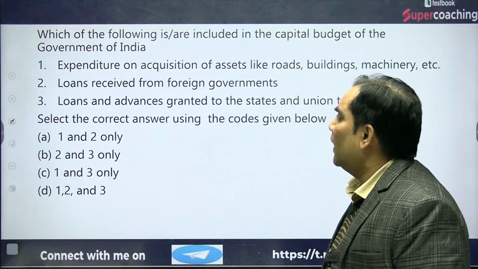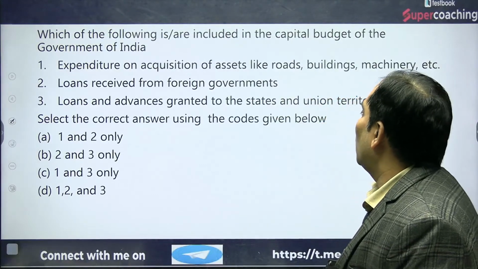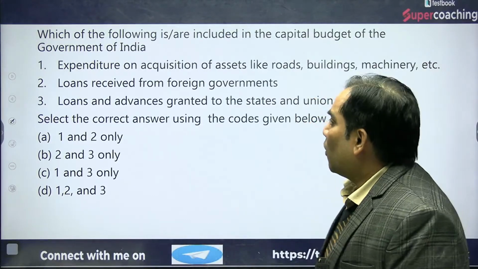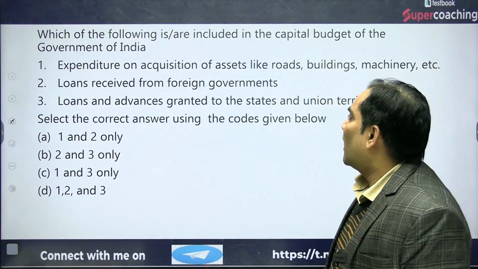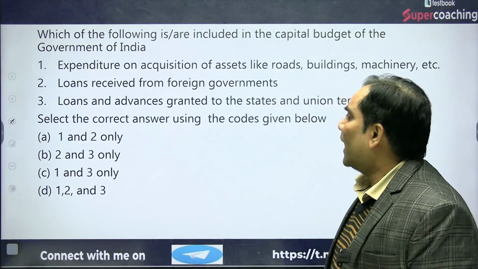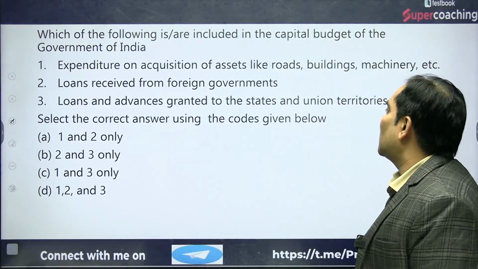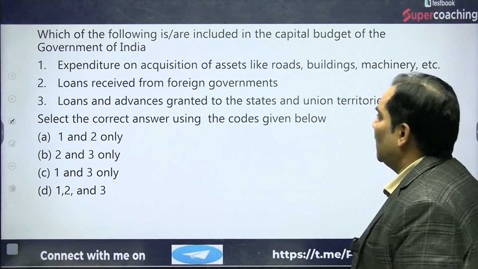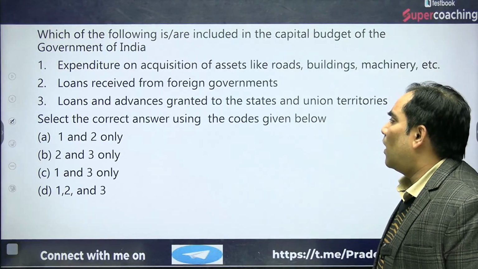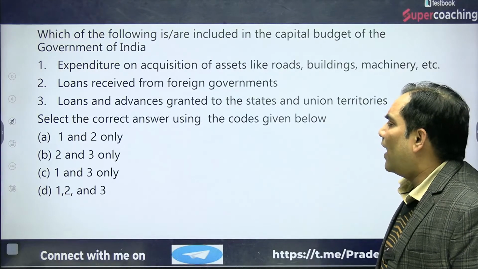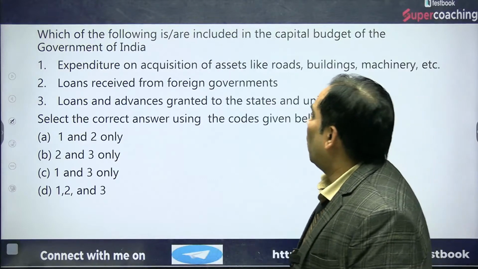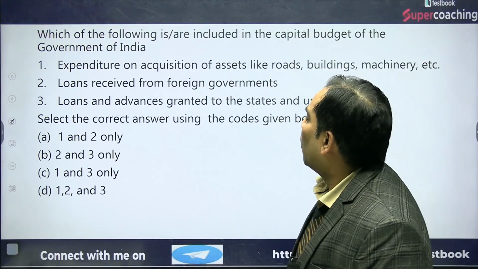The very first question is, which of the following is or are included in the capital budget of the Government of India? The first statement is expenditure on the acquisition of assets like roads, buildings, machinery, etc. The second option is loans received from foreign governments. Option C is loans and advances granted to the states and the union territories. They are talking about the capital budget.